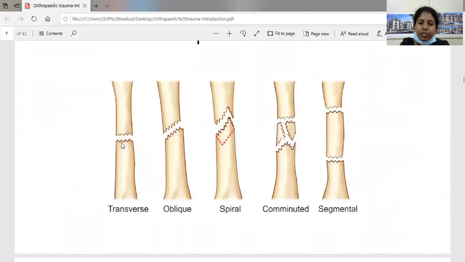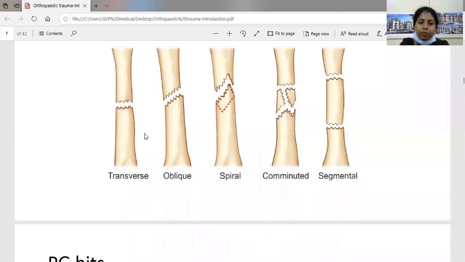So what do you mean by transverse fracture? Here the fracture line is perpendicular to the long axis of the bone. This is the long axis of the bone and the fracture line is perpendicular to it. Next is the oblique fracture. Next is the spiral fracture; the fracture runs spirally in more than one plane. Comminuted fracture means there will be multiple fracture fragments. Segmental fracture means in a single bone there will be 2 fractures at different places.